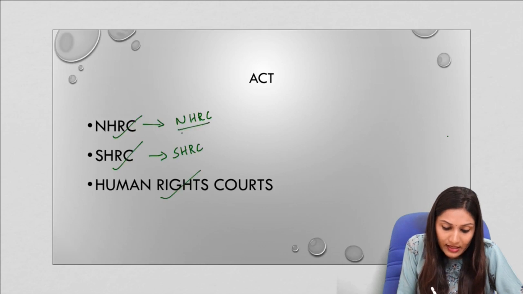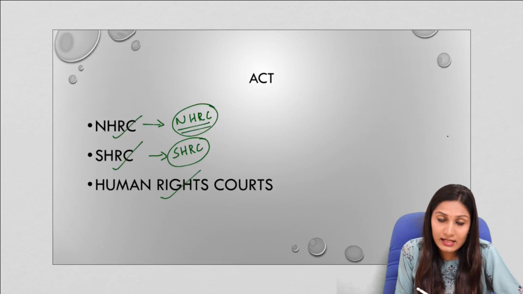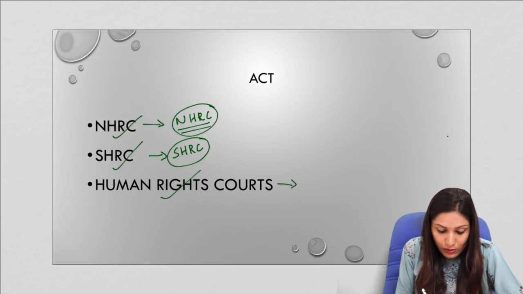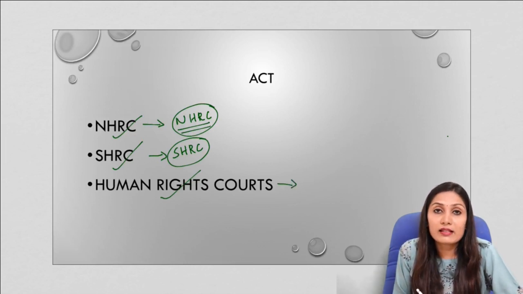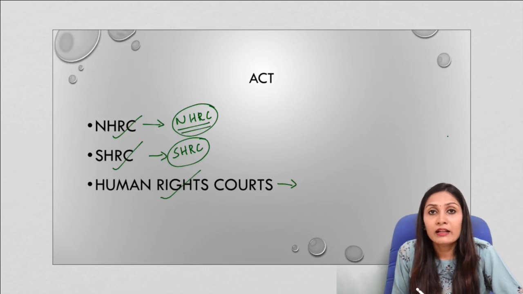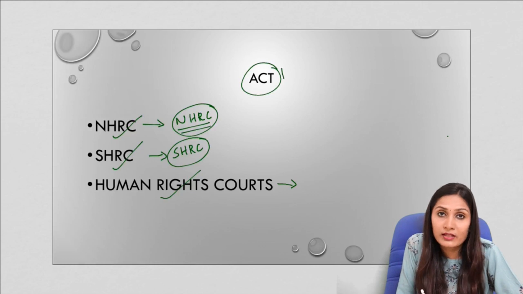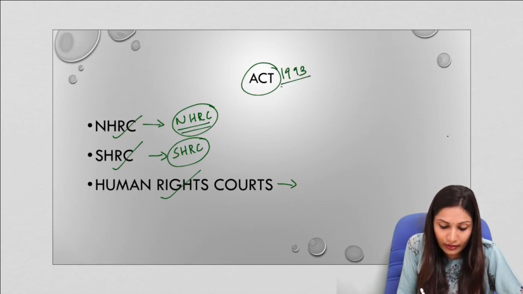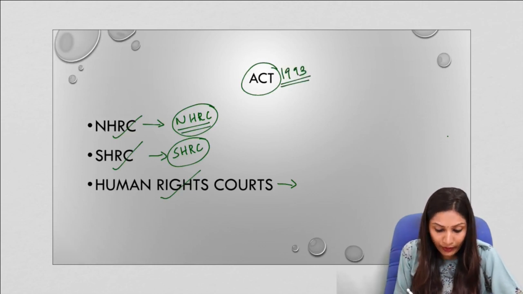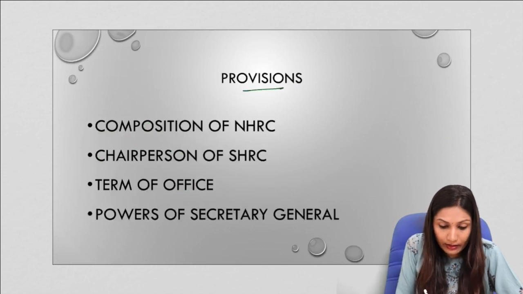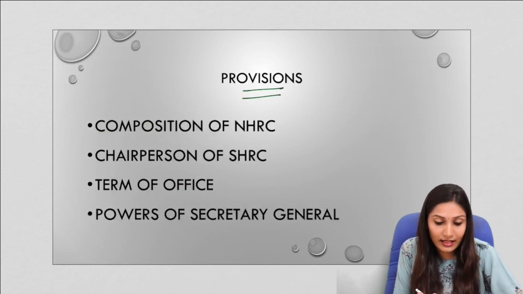NHRC works at the national level, whereas the SHRC works at the state level. There are also human rights courts for the settlement of issues regarding human rights. So these are the three bodies which were created under the original Act of 1993 for the protection of human rights. Now, moving on, let us understand the provisions of the Act of 1993.